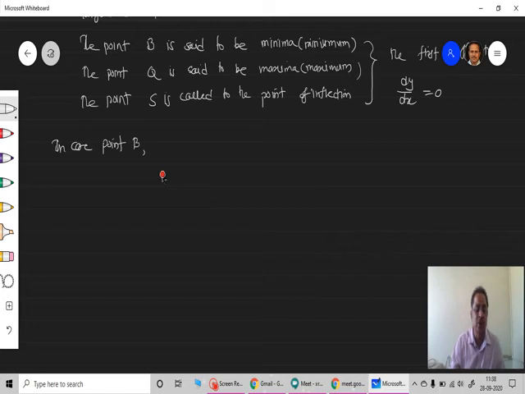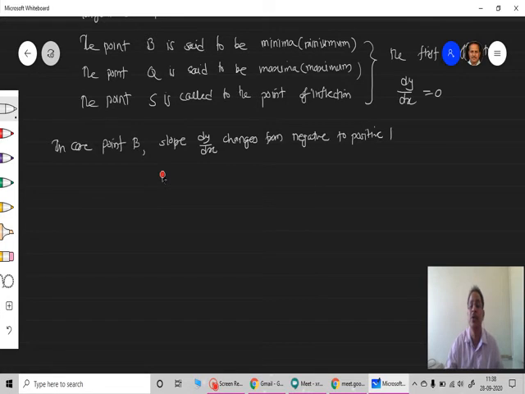In case of point B, slope dy by dx changes from negative to positive through 0. Slope means dy by dx. That is at B.